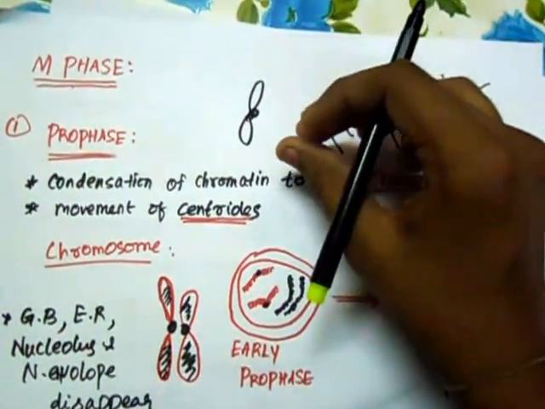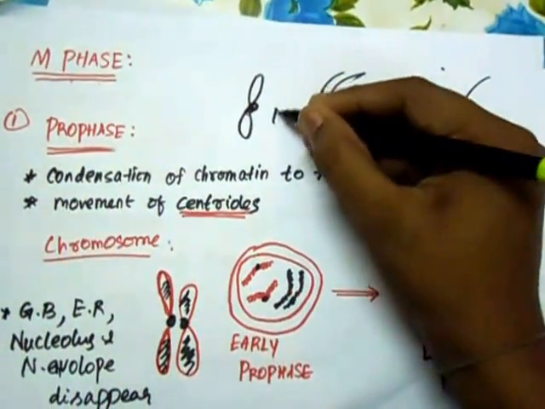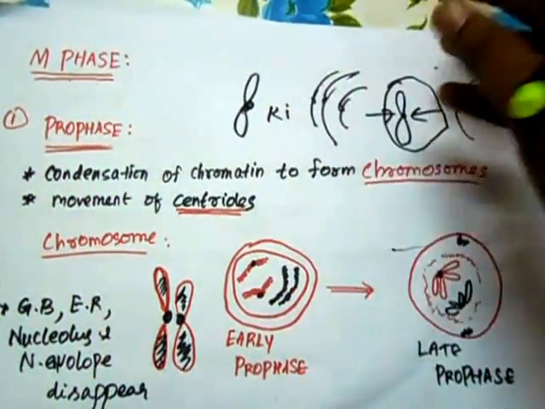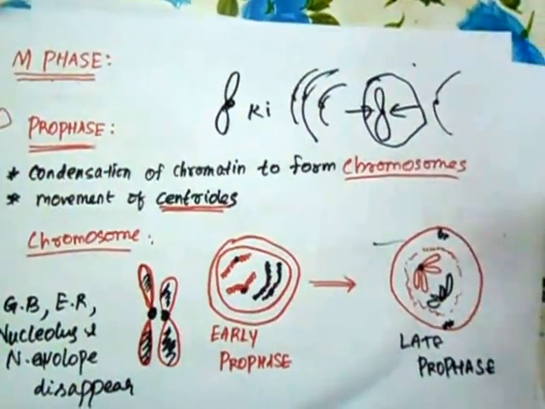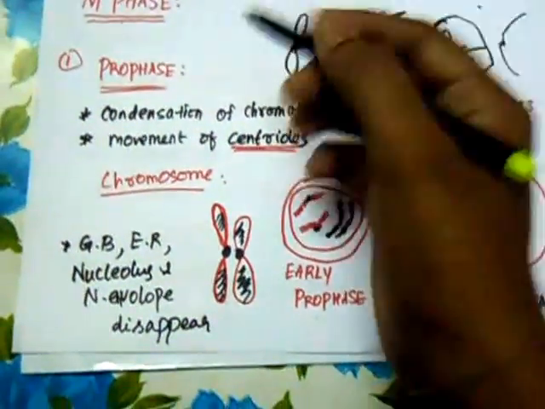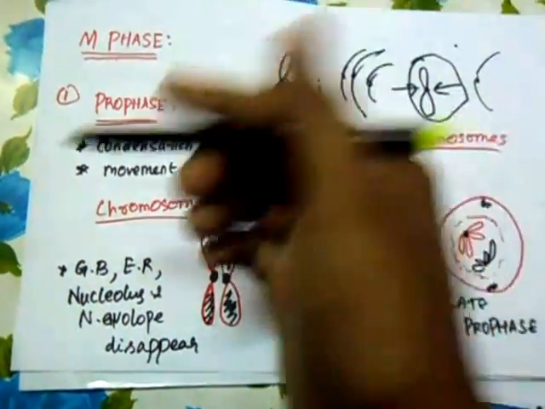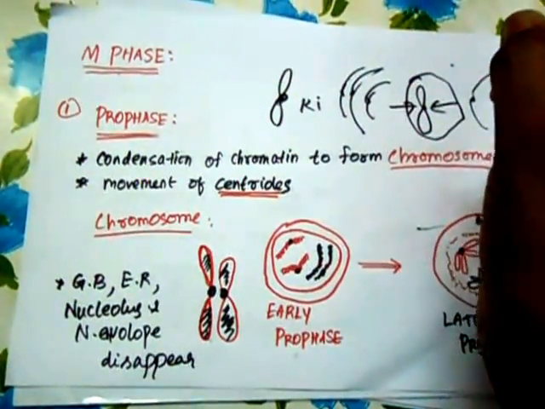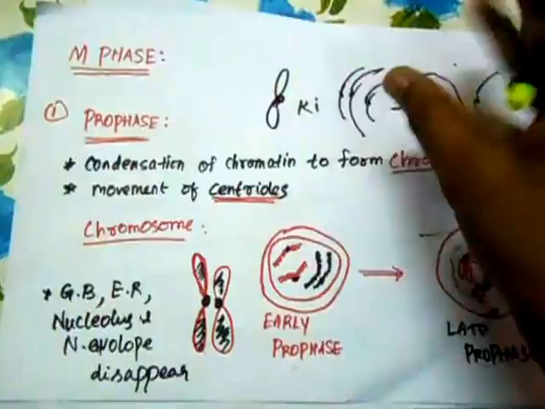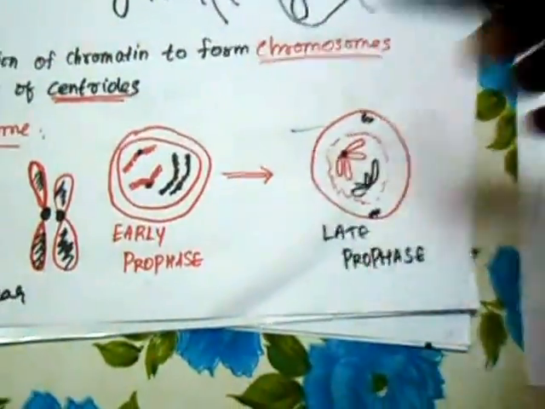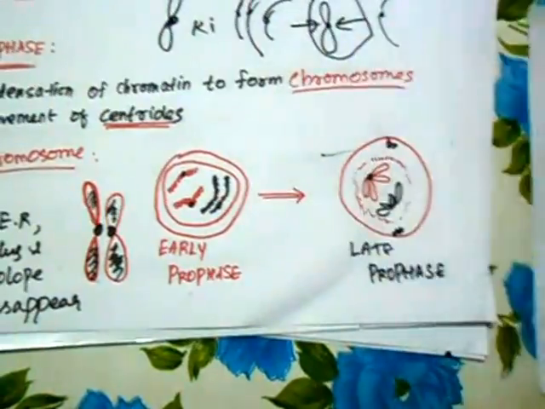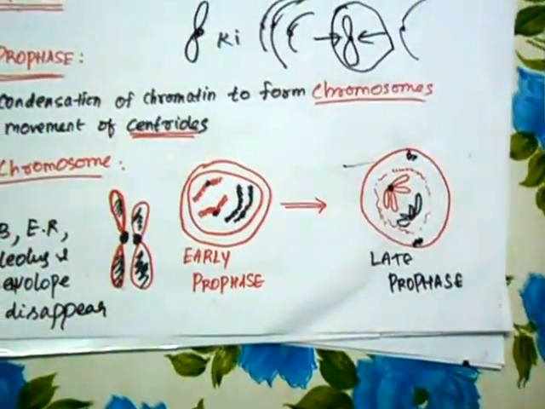Now the centromere contains a system of fibers known as kinetochore, which are very essential in the process of metaphase and earlier stages of anaphase. So yeah, quickly let me explain what prophase does. Condensation of chromatin takes place, movement of centrioles takes place, and towards the end of the prophase, the nuclear membrane, which surrounds the nucleus, starts disintegrating.